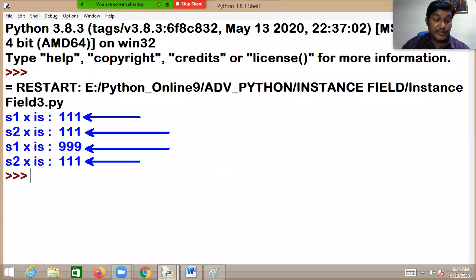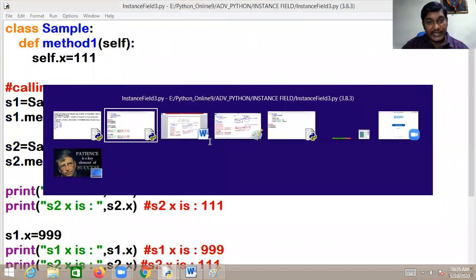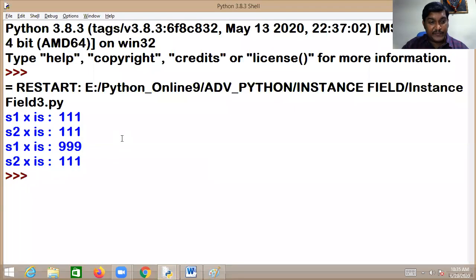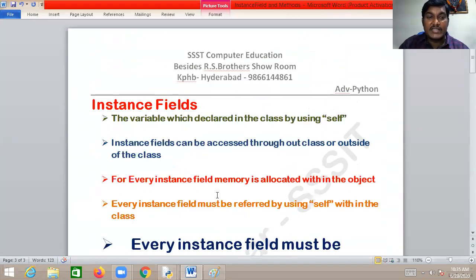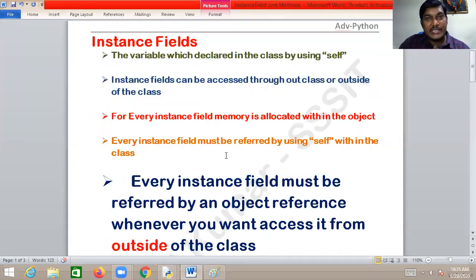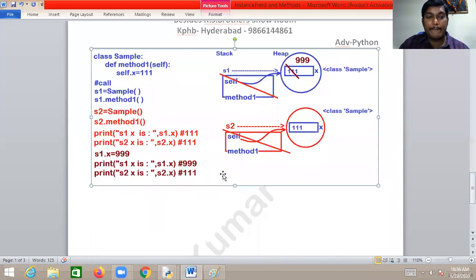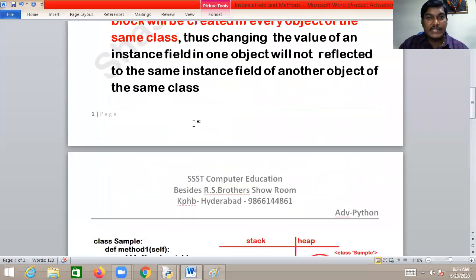My dear friend, I hope you got the point very clearly about this. This is what the points are, right? These all come under what? These many rules and regulations are there for instance fields. When I speak about instance fields, everyone must know about these points and rules, implementation and execution, how they're working. Yes, okay, I hope you understood, ladies and gentlemen. This is a concept.